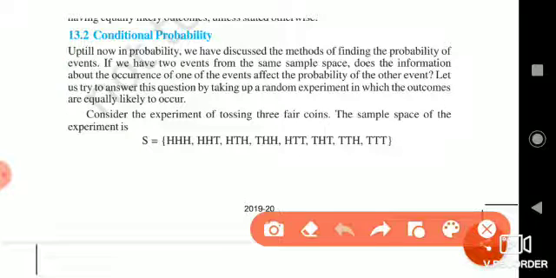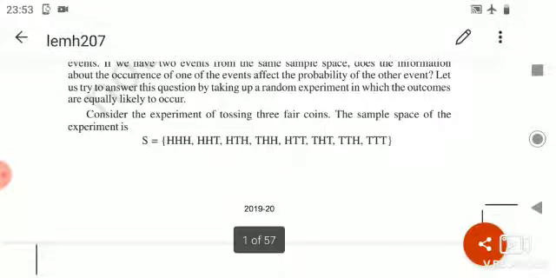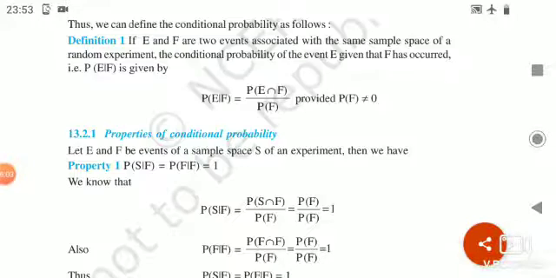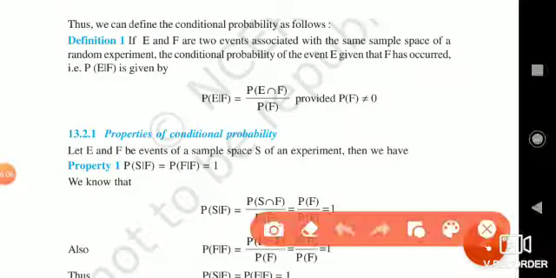And here we are going to define it. The definition of conditional probability goes like this.